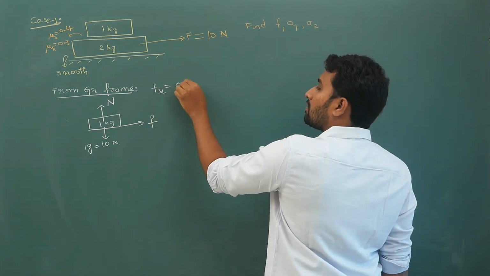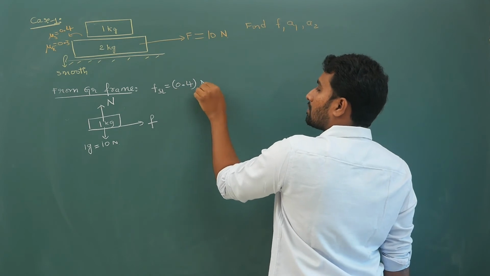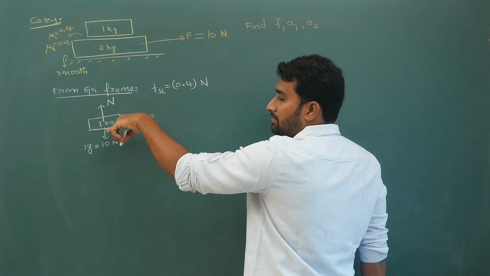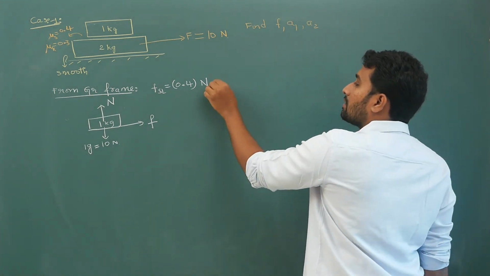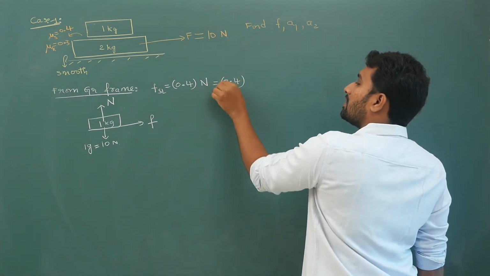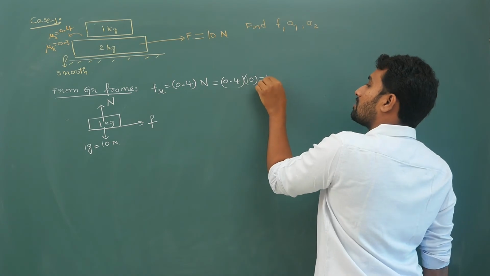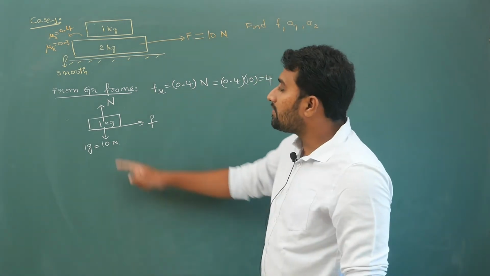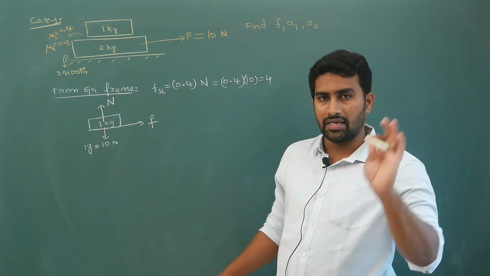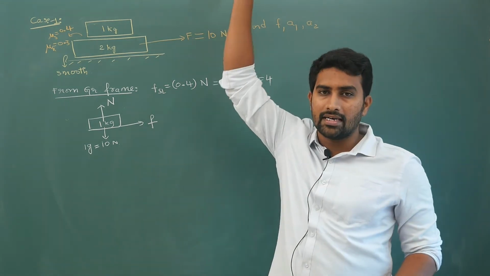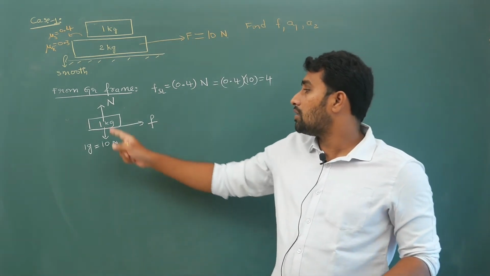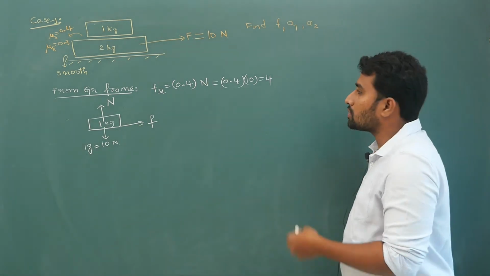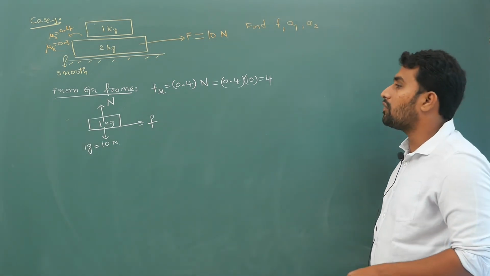So 0.4 into N. I have to consider N between these 2 blocks. Between these 2 blocks, how much is the N value? 10. So 0.4 into 10, that is equal to 4. Because in the vertical direction net force will be 0. When it is moving horizontally, it is not accelerating upwards, right? So net force in the vertical direction is 0. So N minus 10 is equal to 0. So your limiting static friction value is 4.